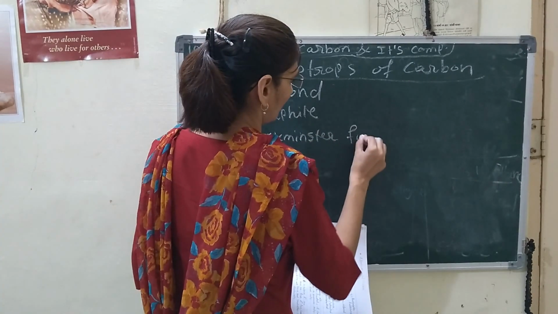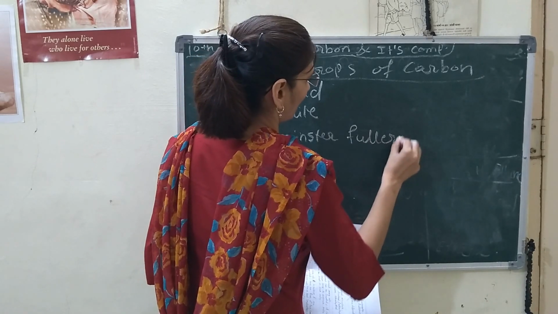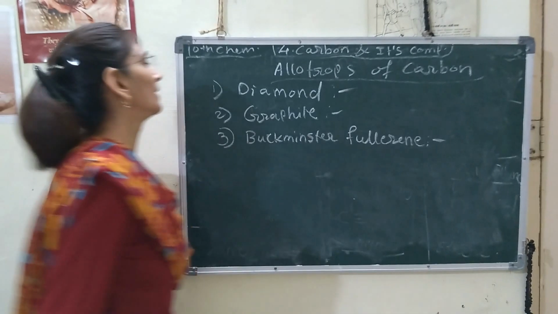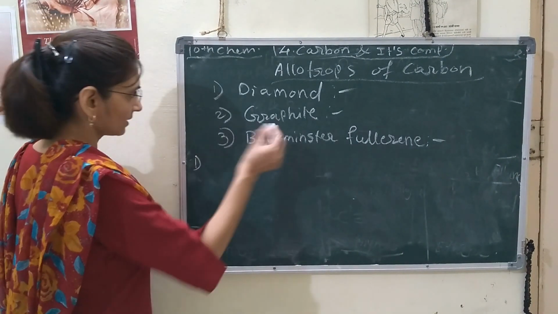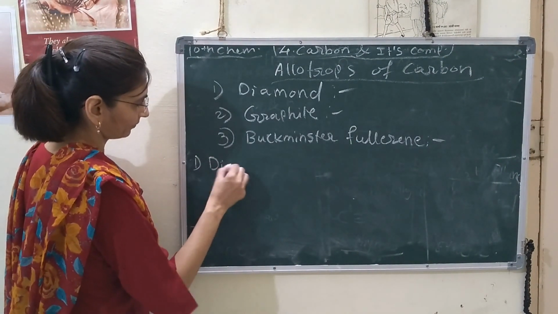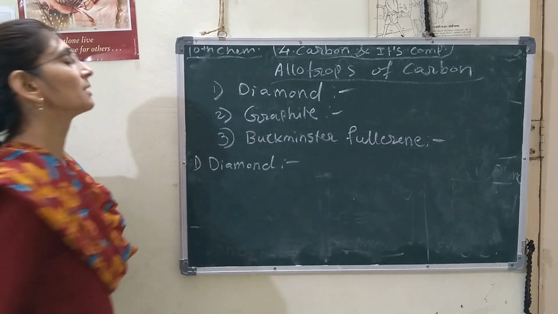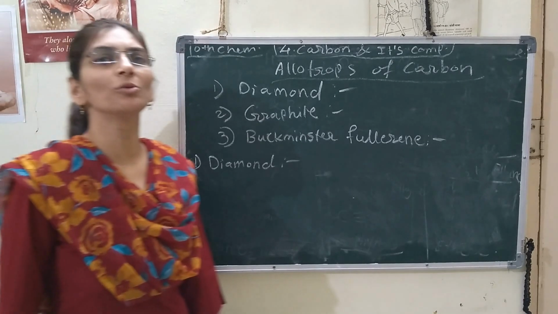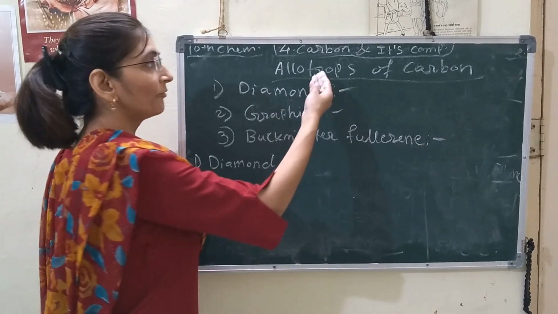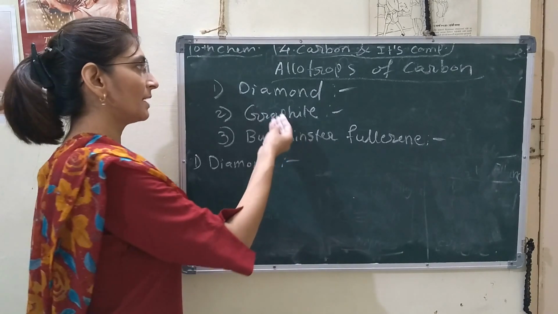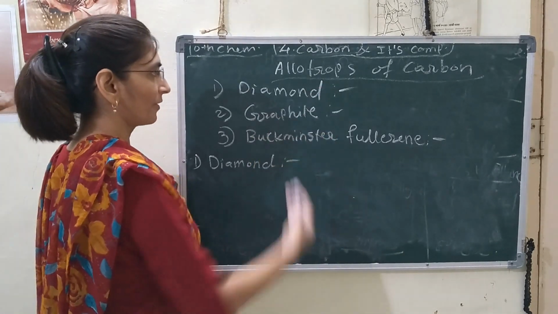Fullerene. So all these three structures we will discuss here. First we will discuss the diamond. Carbon shows these three allotropes. What is meant by allotrope? Allotrope means the different forms of carbon. Carbon is present in nature in different forms.